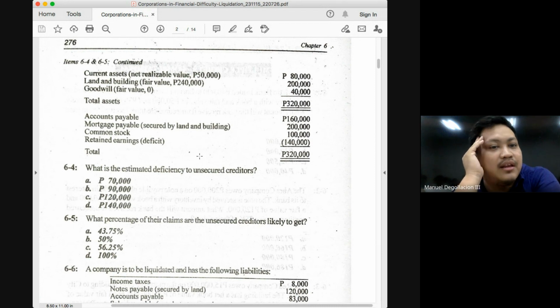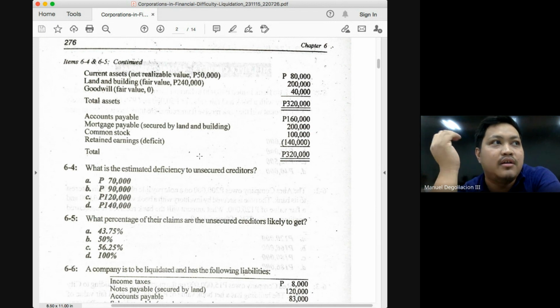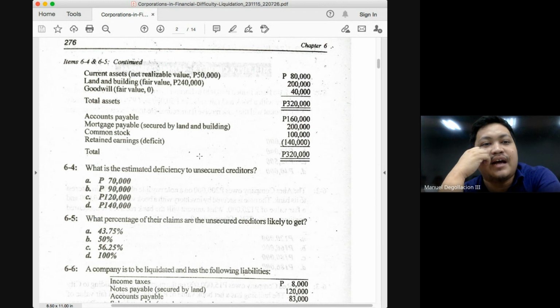What will be paid based only on the free assets? 160. Plus, we have a term, free assets. These are assets that are not used as a security. Hence, they are called free. Okay? So basically, your current asset will be referred to as a free asset. Is land and building a free asset? No, because it is designated as a security for your mortgage payable. Okay?